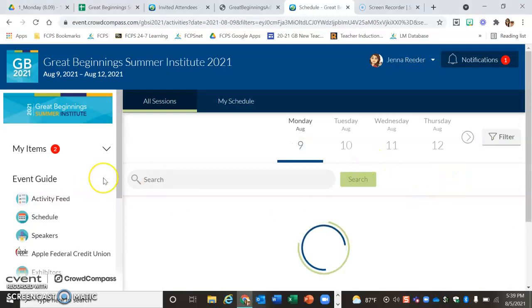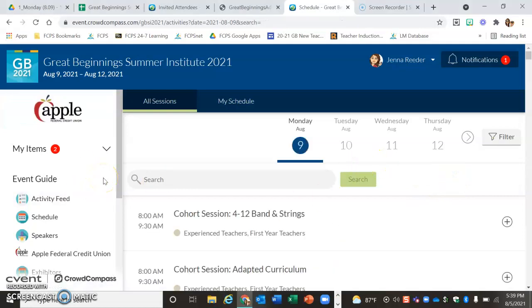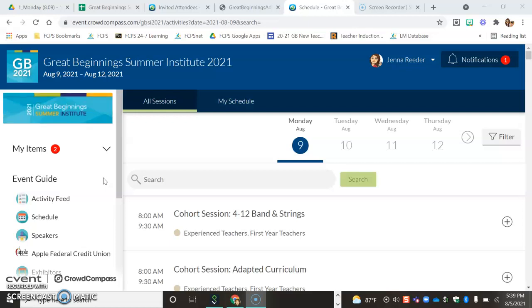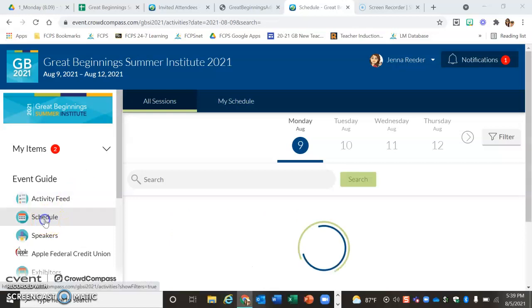So I am accessing the event app on my web browser. You can also access it on your phone. It looks a little bit different, but the steps to get to where you're going are the same. And so I'm just going to show you on the web browser. Again, it looks very similar on the phone. So I want to start by going to the schedule.